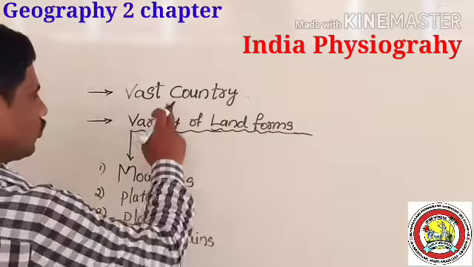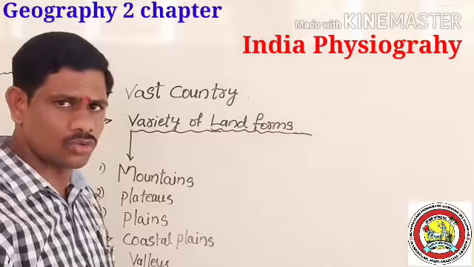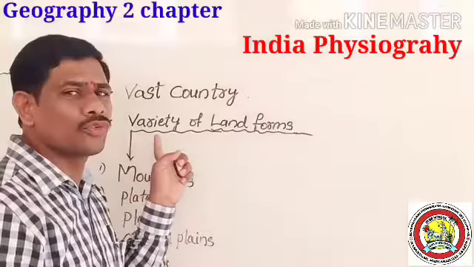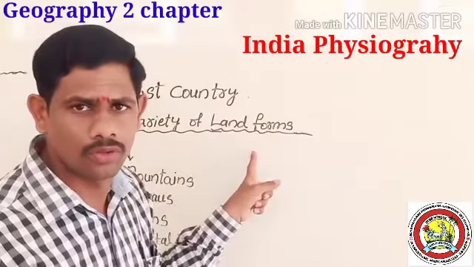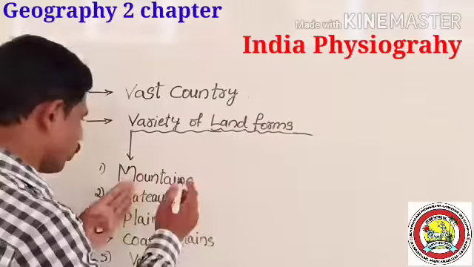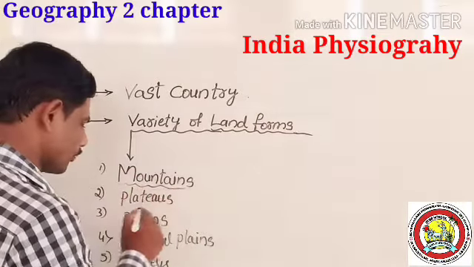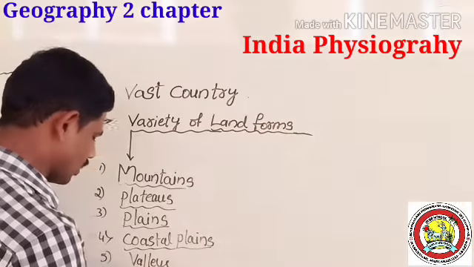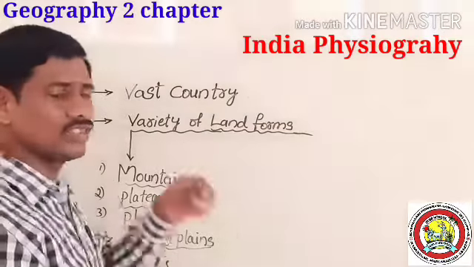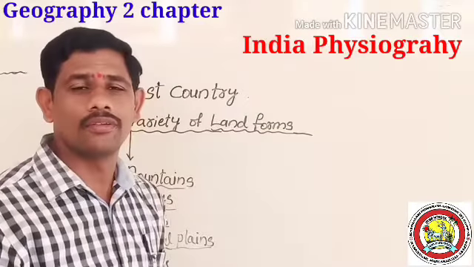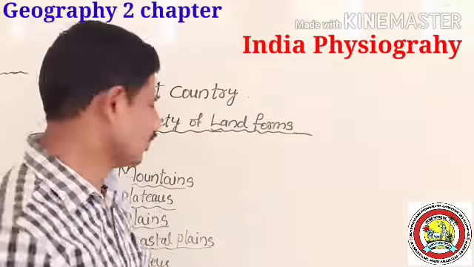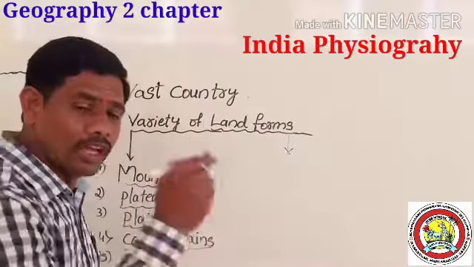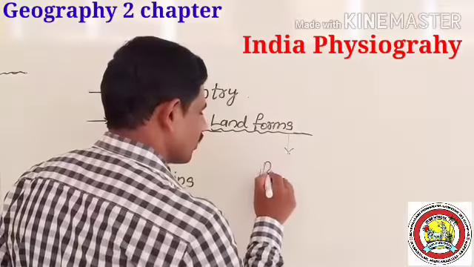So India is a vast country with a variety of landforms. The variety of landforms included mountain ranges, plateaus, plains, coastal plains and valleys. These influence the river systems in India.